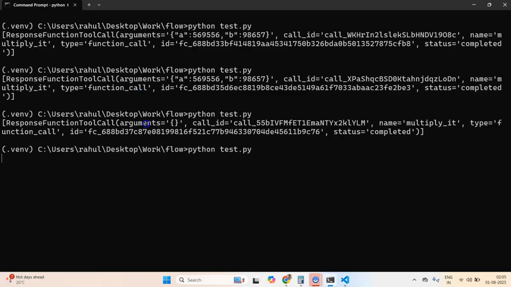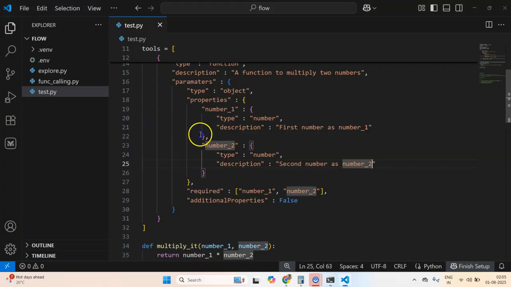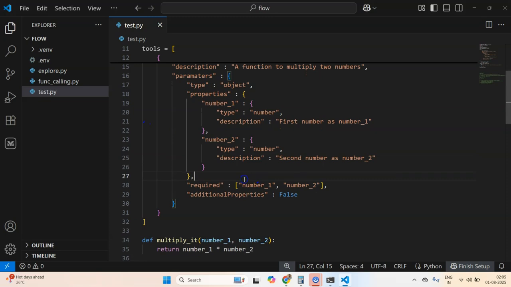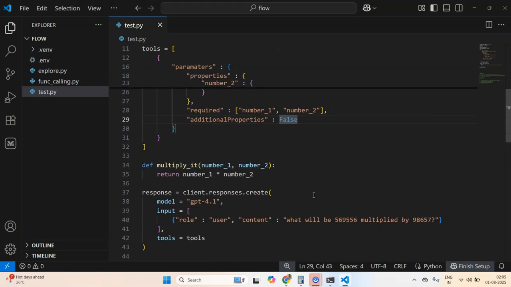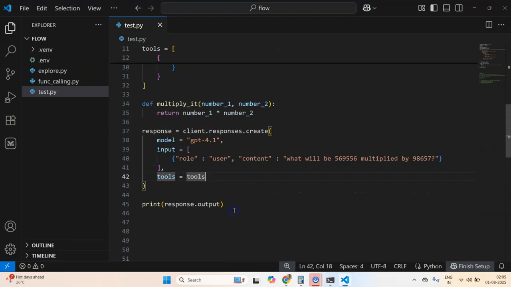Okay, this time it just disappeared. Funny. Or something required is true. Additional properties is true. Something is not working.